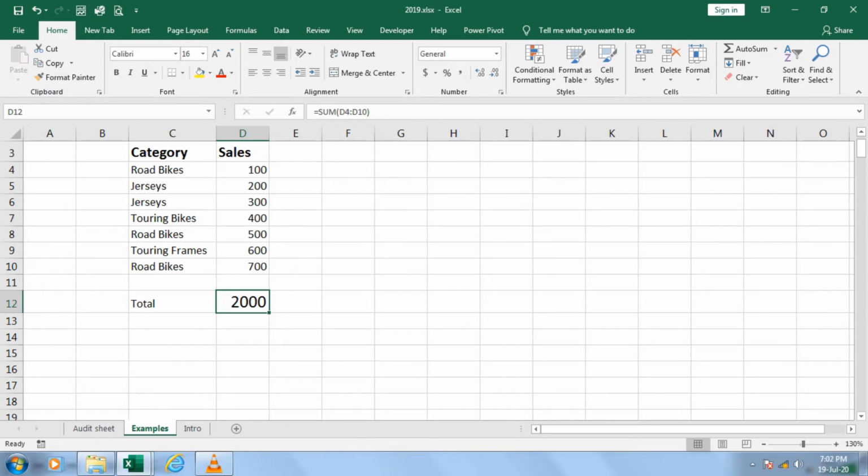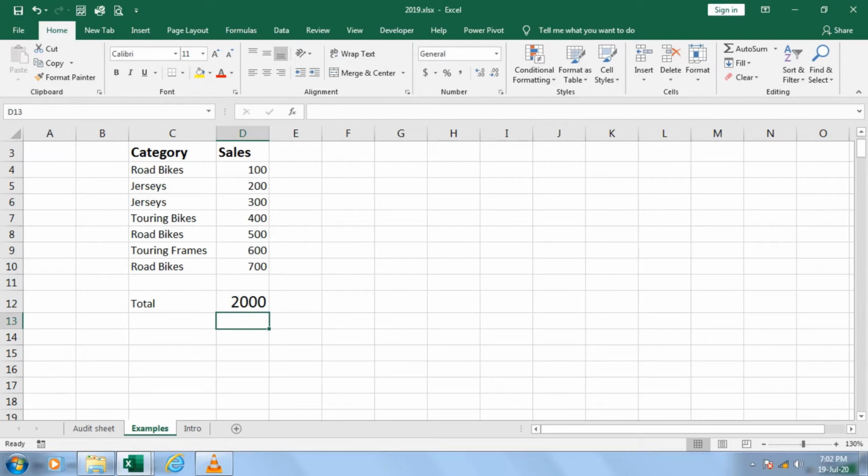There must be some mistakes. So what was the mistake? How can we find it out? Correct. When I see the formula, it says this range is correct. So can I believe this range, whatever range you have selected? So that means in audit, you have to go and verify each data manually, whether it is correct or incorrect.